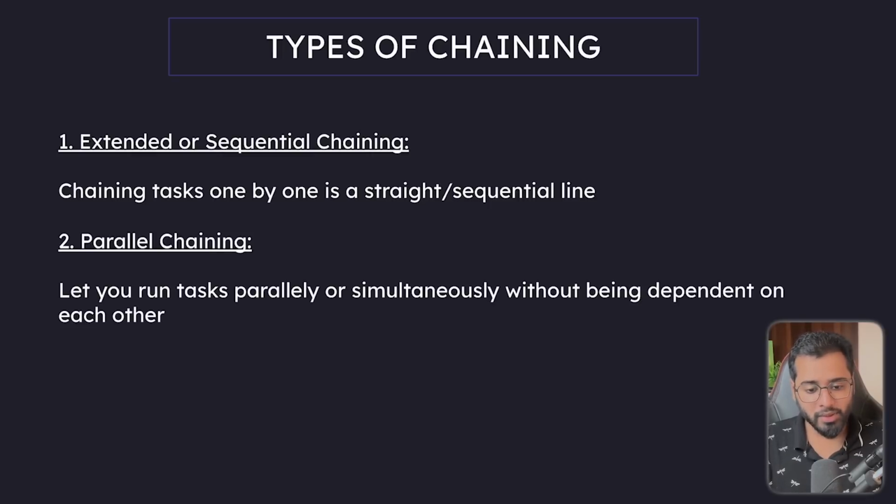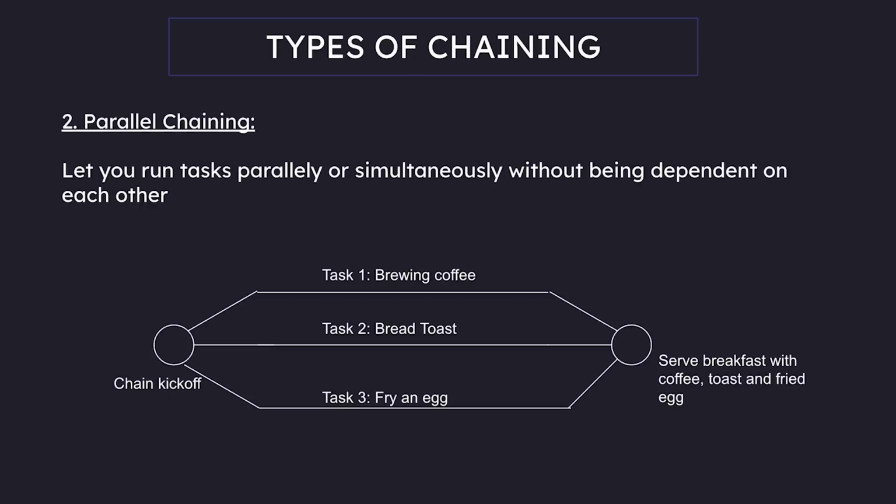The next type is parallel chaining, right? With this type of chaining, we can run tasks parallelly or simultaneously without them being dependent on each other. In the previous example, each task was dependent on the previous one, but here it doesn't have to be. I'll give you an example. Task 1 could be brewing a cup of coffee. Task 2 could be making a bread toast. Task 3 could be frying an egg, right?